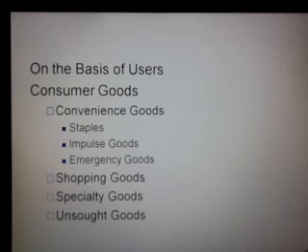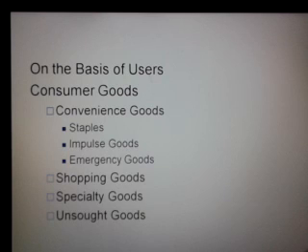Last category is unsought goods. These are the goods which actually customers do not try to purchase, do not want to purchase, but if sold aggressively, these goods may be purchased by the consumers. So consumers are actually not looking for these products, they do not search for these products. That is why this is called unsought, not searching. But when sold aggressively with an offer, with a suggestion, then again with the low risk and low involvement, these goods are purchased by the consumers.